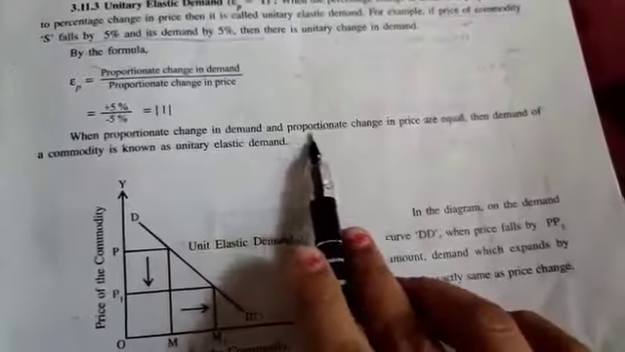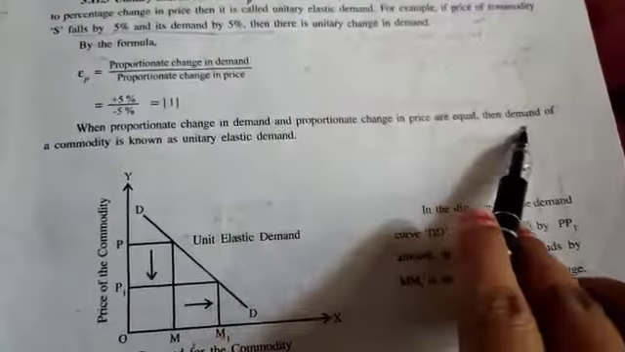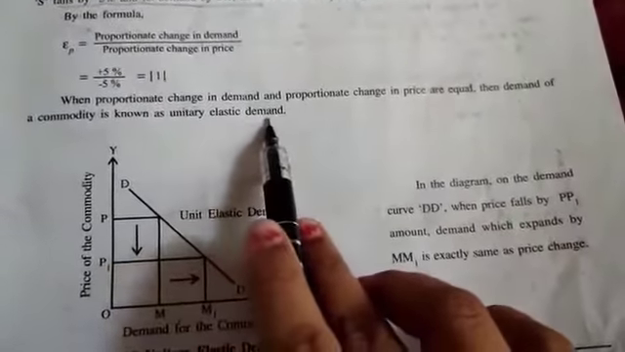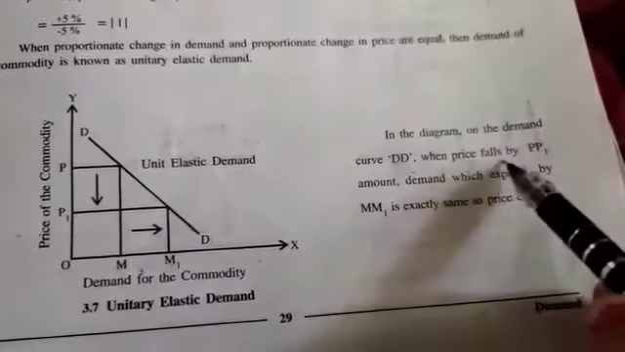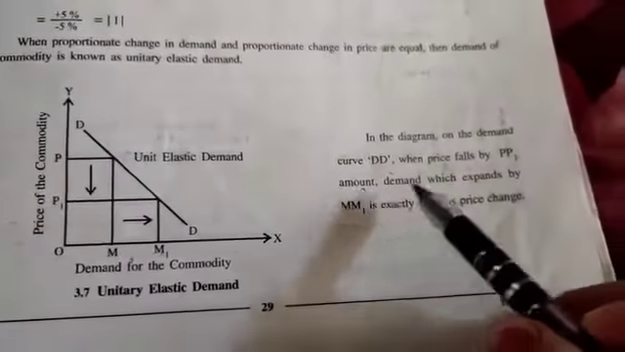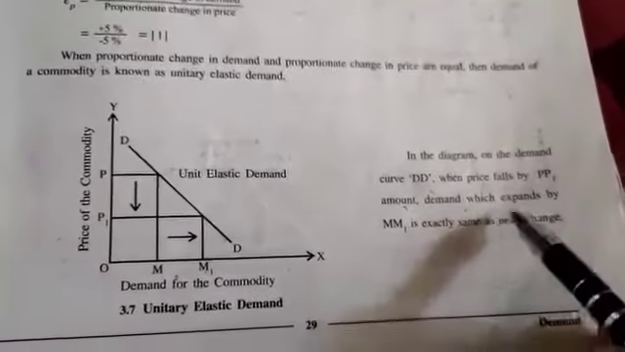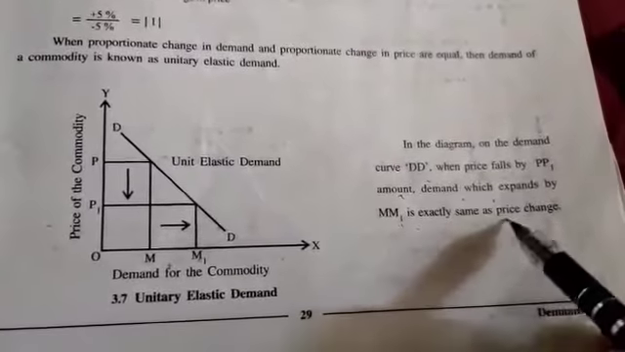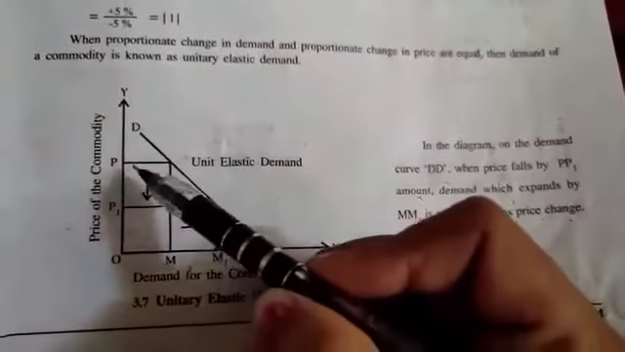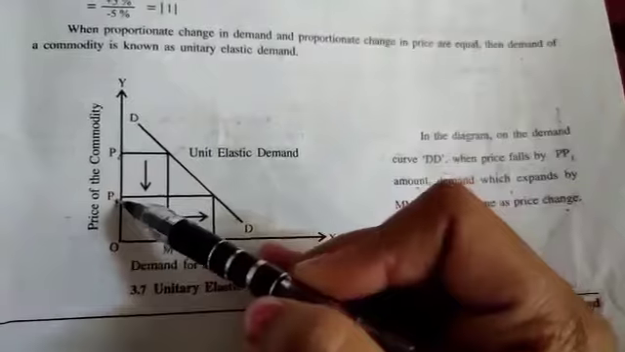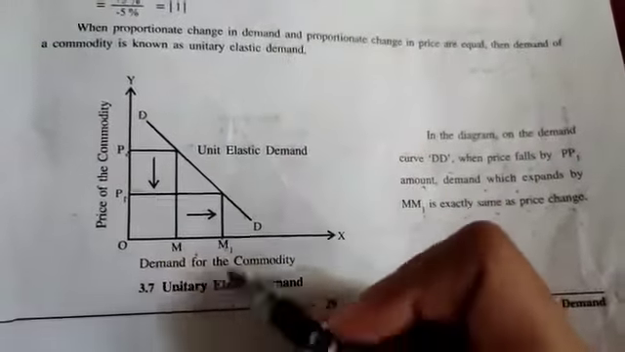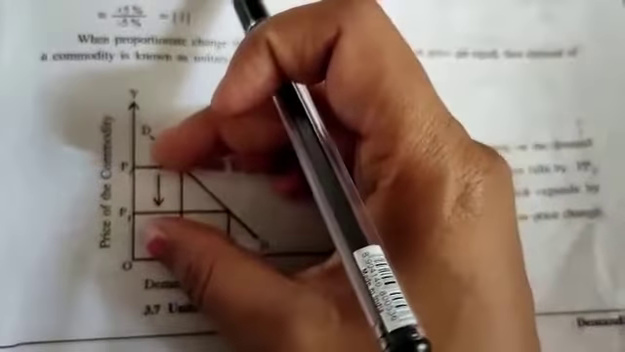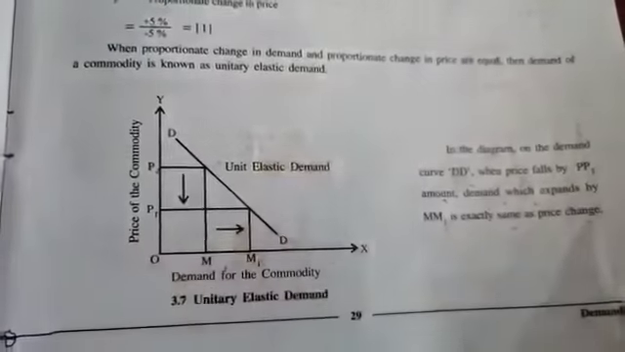When the proportionate change in demand and the proportionate change in price are equal, the demand for a commodity is known as unitary elastic demand. In the diagram, on the demand curve DD, when price falls by PP1 amount, demand expands by MM1, which is exactly the same as the price change. Here we can see when the price falls from P to P1, the demand increases from M to M1. That means whatever the change in price, that much will be the change in demand.